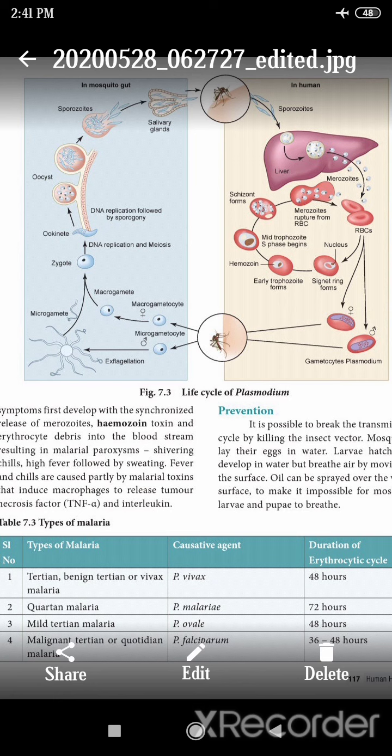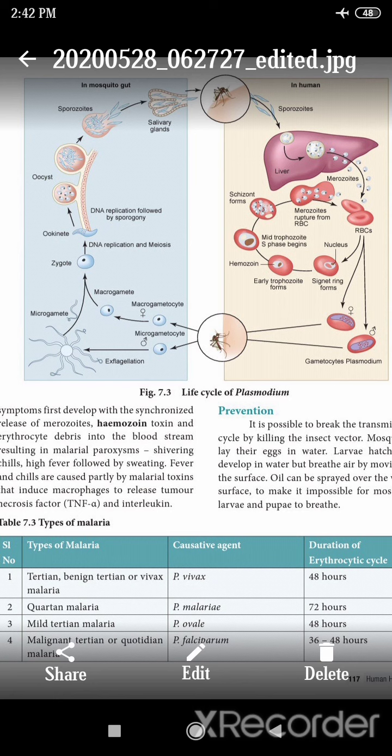After that it produces two types of gametes, microgamete and macrogamete. These two types of gametes are present in the human blood. After the female Anopheles mosquito sucks the blood, these gametes enter the mosquito's body. In the gut, the microgamete has flagella, like a flagellate.